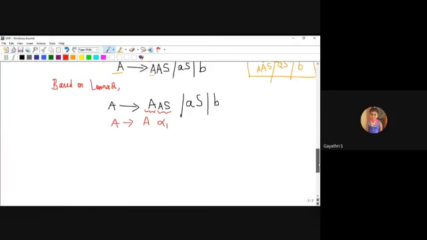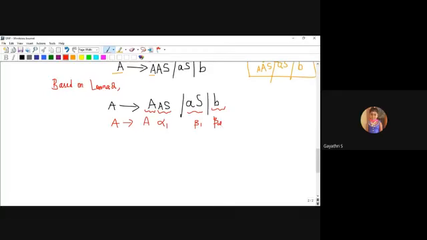So in my example, there is only one production which starts with capital A. The first A is the same A, and the remaining part is alpha 1. The remaining productions are beta productions, beta 1 and beta 2. So the identification is over.